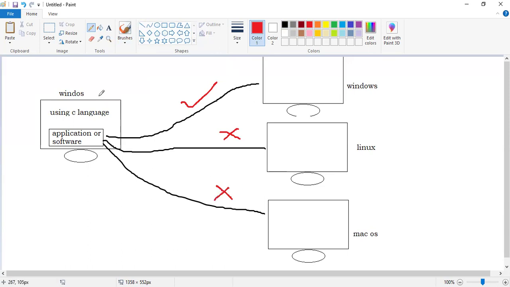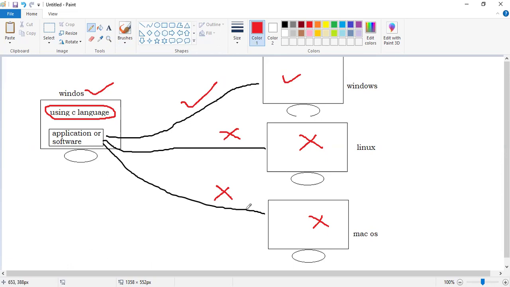Why, sir? Because this application is designed using which language, sir? C language, right? And while designing, which operating system was there in this machine? Windows operating system was there in the machine, right? So only a machine having Windows can run it happily, but here it is not possible. This concept is called platform dependent C language.